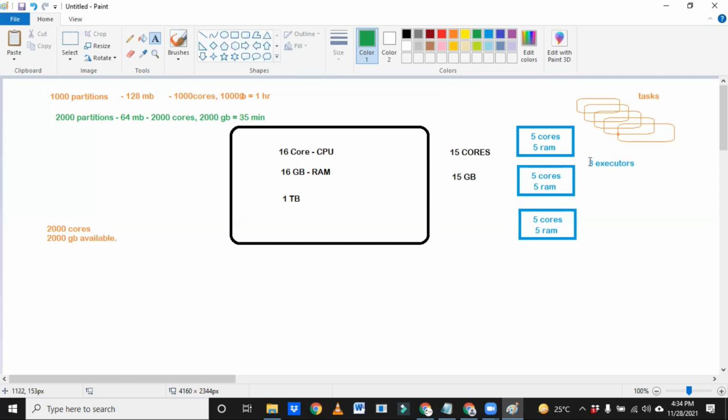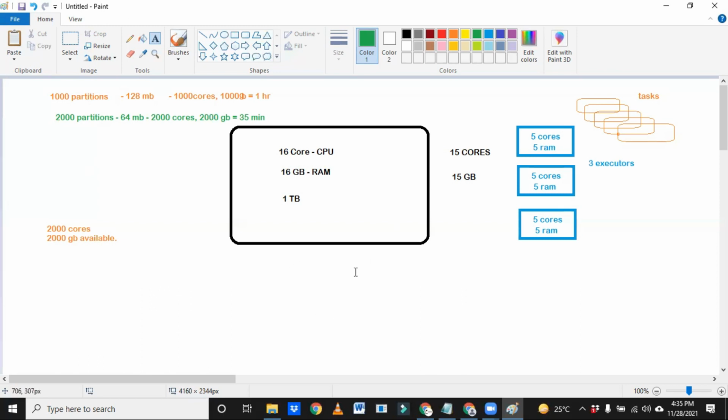The number of executors is not static, right? How can we define it? If we allocate these 5 cores and 5 GB RAM, now we are seeing 3 executors. Let us say one core and 1 GB RAM, then we have many more executors, right? That we can completely define, or if you don't define it, Spark will automatically create it based on our job requirements.